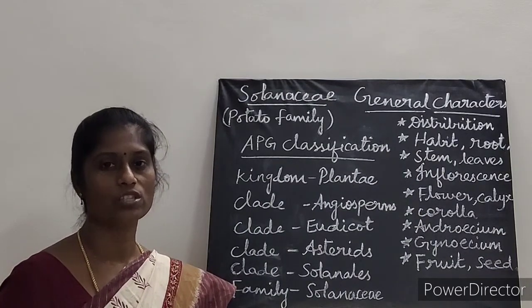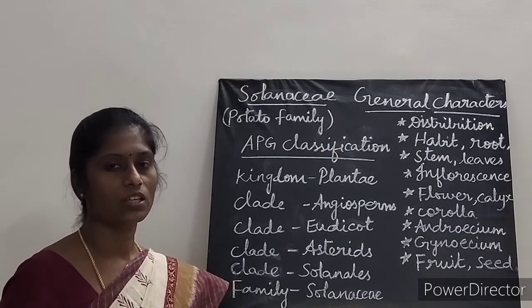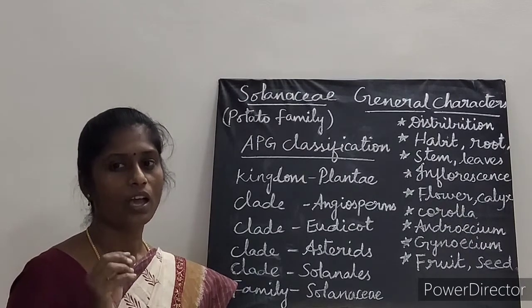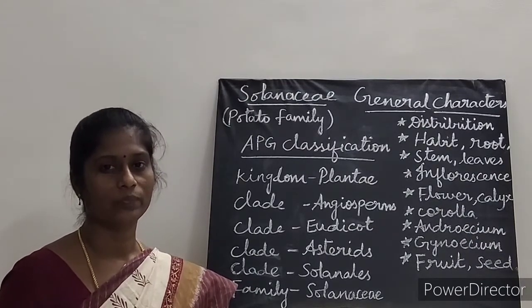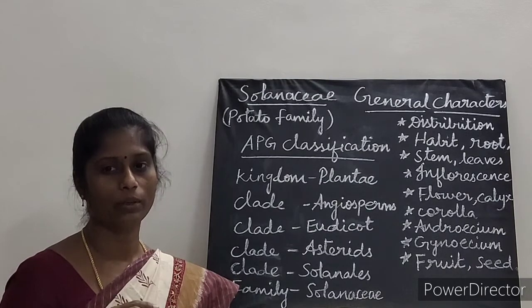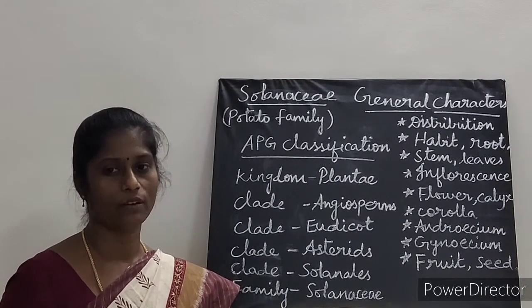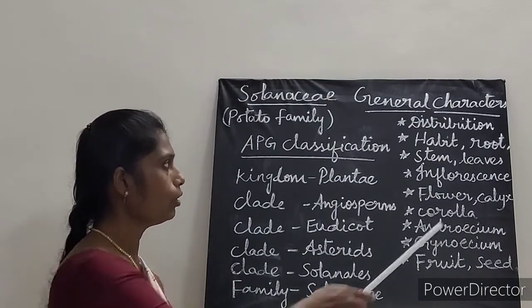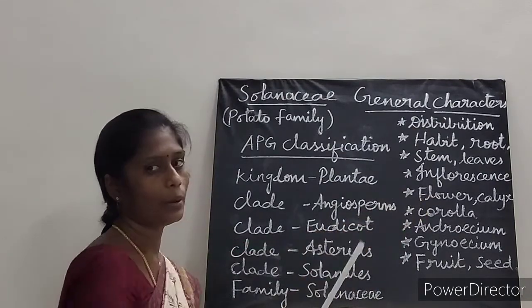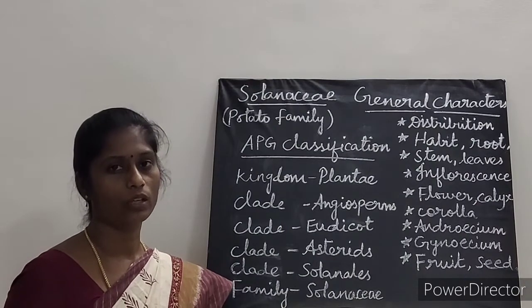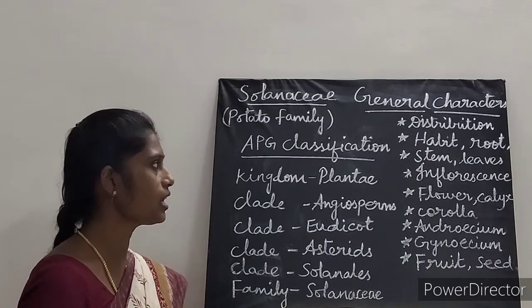Habit here, it is mostly annual herbs, shrubs and small trees, and sometimes climbers with prickles. For example, Solanum trilobatum, which we call thoothuvalai, that one belongs to this family only, Solanaceae family. Then next is about root. Here root is branched taproot system.